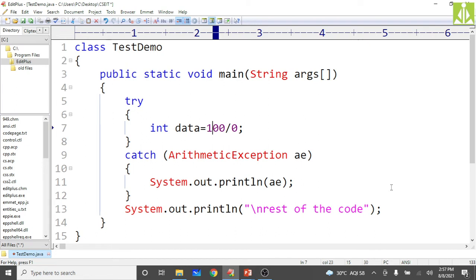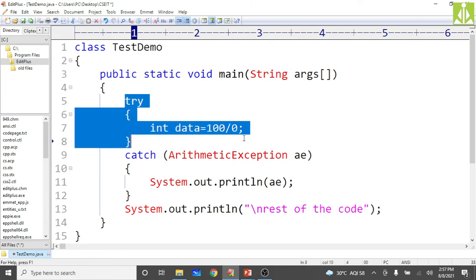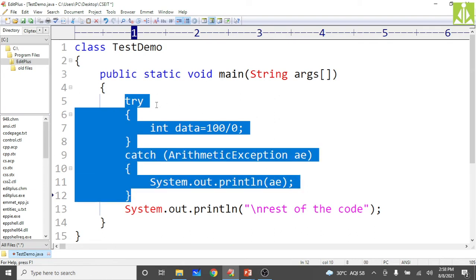Okay, it will come directly into this AE. Whatever error message you get will come into AE. And using the catch block, we are printing that message properly on the output screen. So the exception generation and exception handling, we have done properly over here.